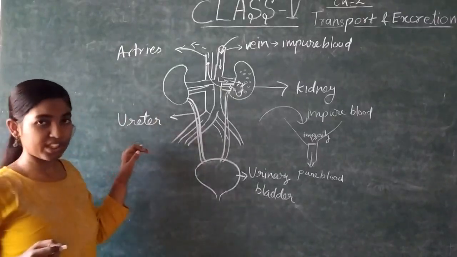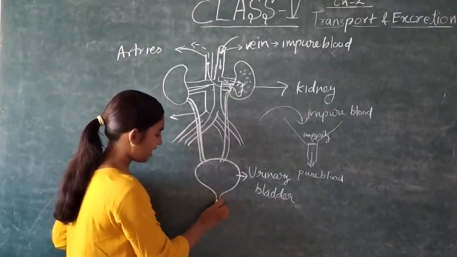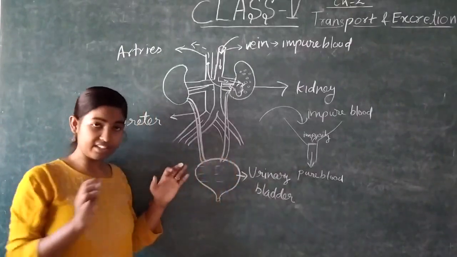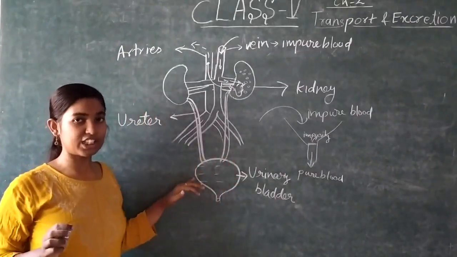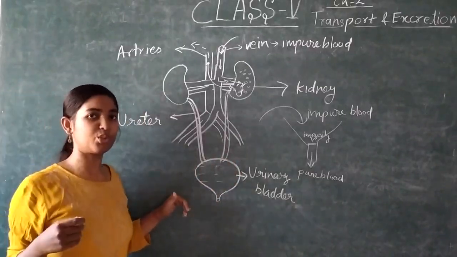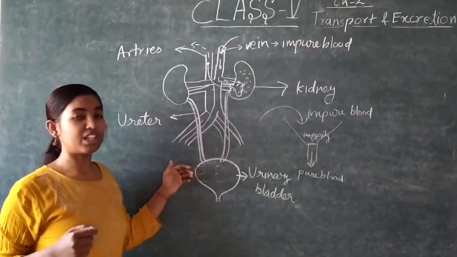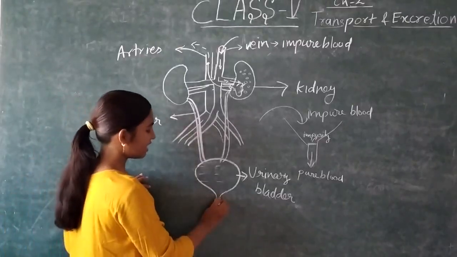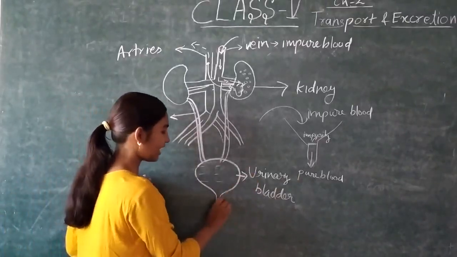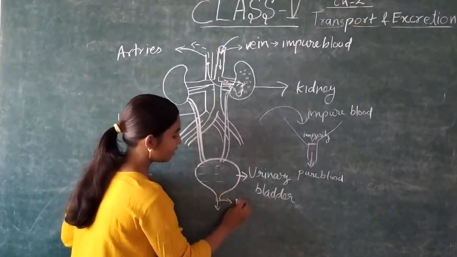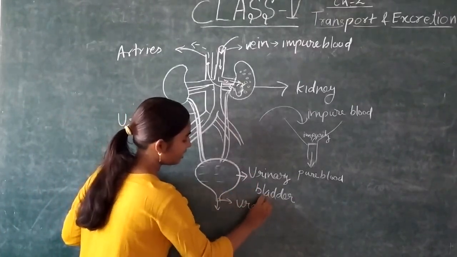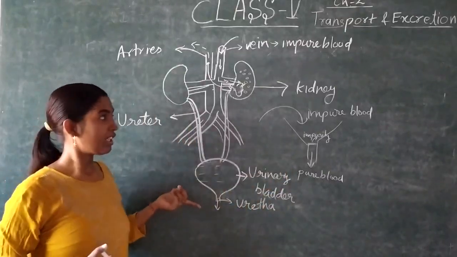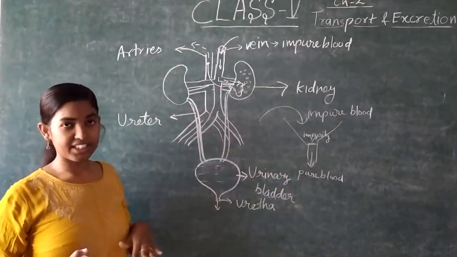At last, when this pouch is full, then it sends a signal, an alarm to our mind, that this pouch is full, now you need to go to the washroom. Then we go to our washroom and release the liquid waste, that is urine, and this hole is known as urethra. So this whole is the excretory system.